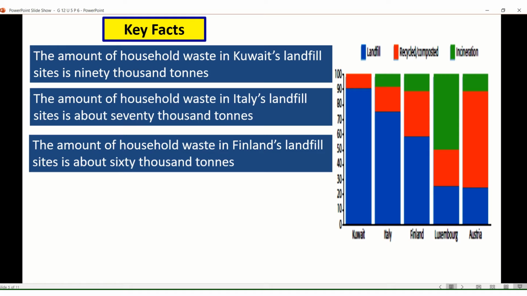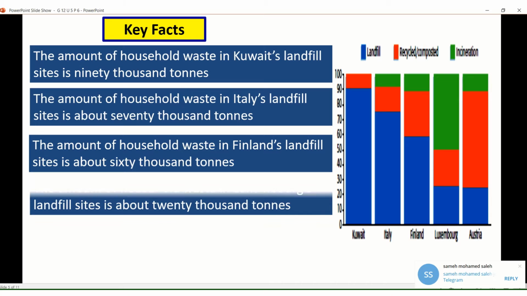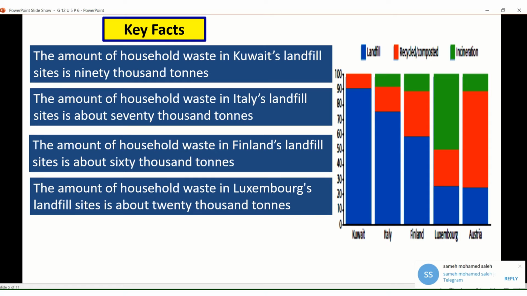And the amount of household waste in Finland landfill sites is about 60,000 tons. So they get rid of their waste by burying them in landfill sites. And the amount of household waste in Luxembourg's landfill sites is about 20,000 tons.